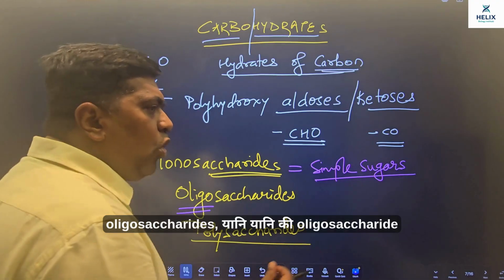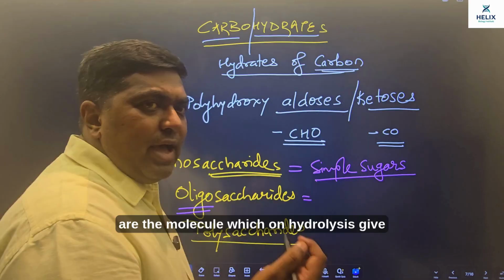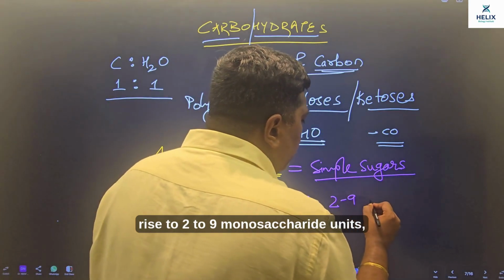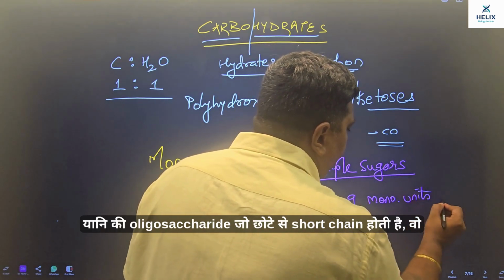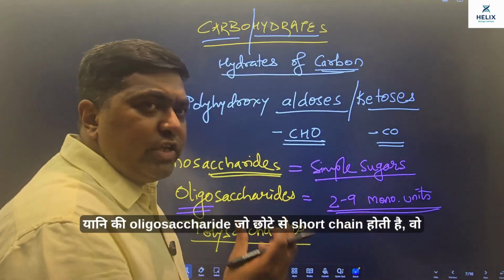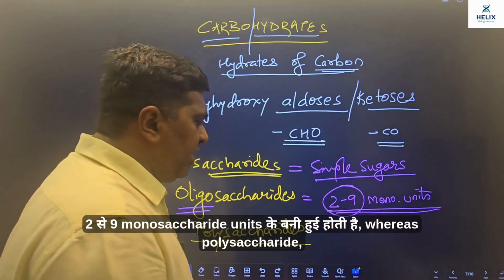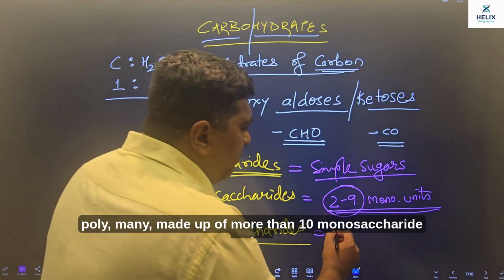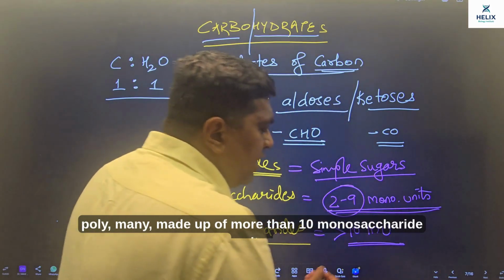Whereas oligo का मतलब होता है few, यानी कि oligosaccharides are the molecules which on hydrolysis give rise to 2 to 9 monosaccharide units. Okay, यानी कि ओलिगोसैकेराइड जो छोटी सी शॉर्ट चेन होती है वो 2 से 9 मोनोसैकेराइड यूनिट्स की बनी हुई होती है, whereas पॉलीसैकेराइड, poly many, made up of more than 10 monosaccharide units.